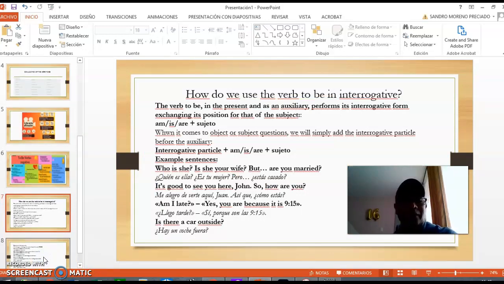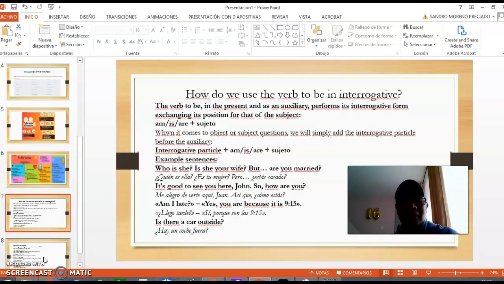In the next slide, you see how we use the verb to be in the interrogative. The verb to be in the present, as an auxiliary, forms its interrogative by exchanging its position with that of the subject: am, is, are, then subject. When it comes to object or subject questions, we simply add the interrogative particle before the auxiliary: interrogative particle, am, is, are, subject.